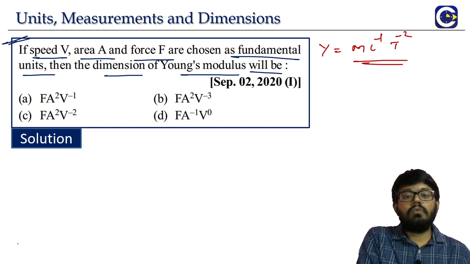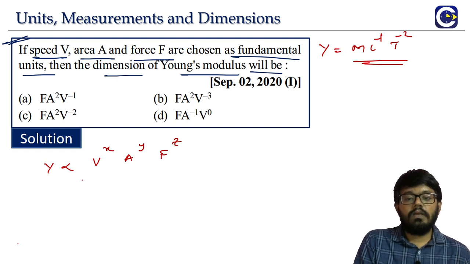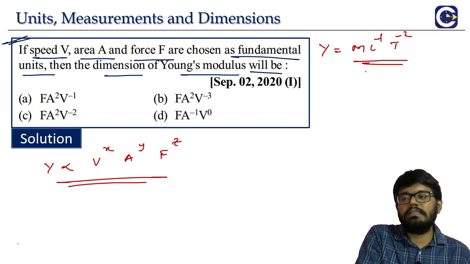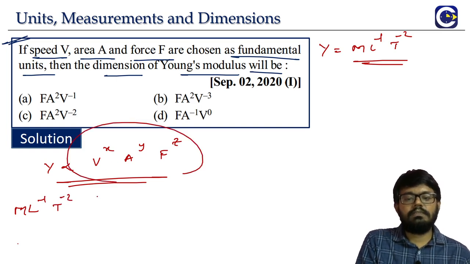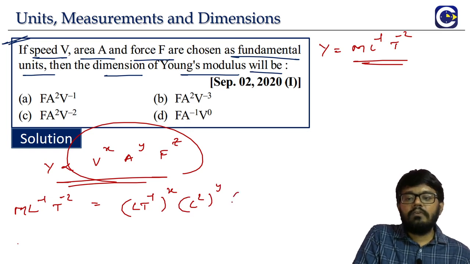Now this is related to speed, area and force. So Y is related to V power x, A power y, like this. Now we have to find the relation using the dimensions concept. Young's modulus has the dimensional formula M L power minus 1 T power minus 2. Dimension wise, V is speed, so L T power minus 1 whole power x. A is area, so L square whole power y. F is force, so M L T power minus 2 whole power z.